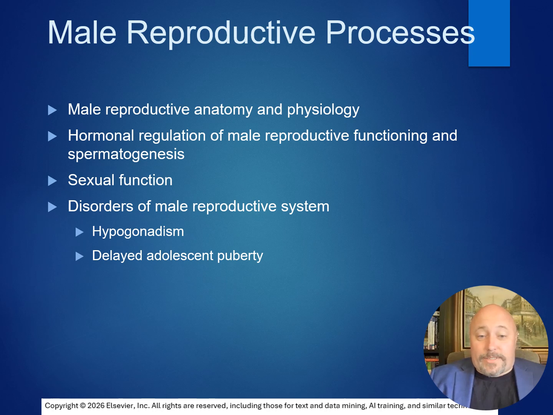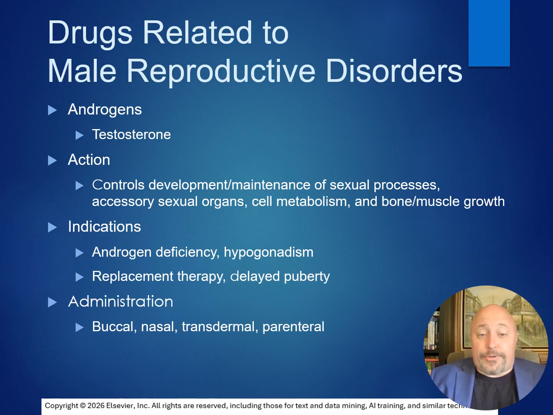The male reproductive system is very involved with hormonal regulation as well as sexual function, and disorders usually revolve around things like hypogonadism or delayed adolescent puberty. Some drugs related to male reproductive disorders would be testosterone. This controls both the development as well as maintenance of sexual prowess, the accessory sexual organs, cell metabolism, and bone and muscle growth. Indicated for things like androgen deficiency, hypogonadism, replacement therapy, and delayed puberty.